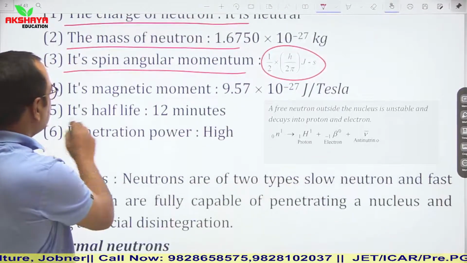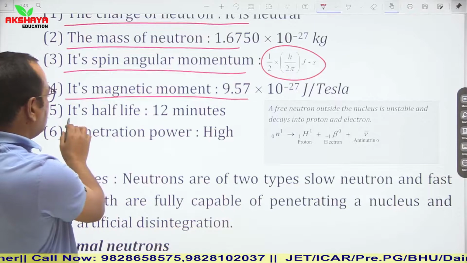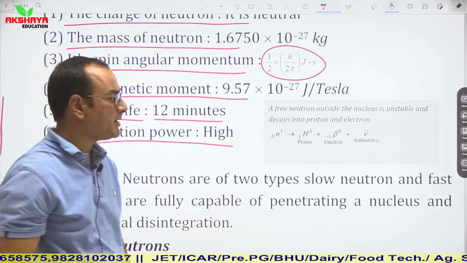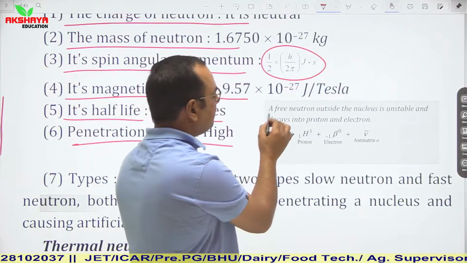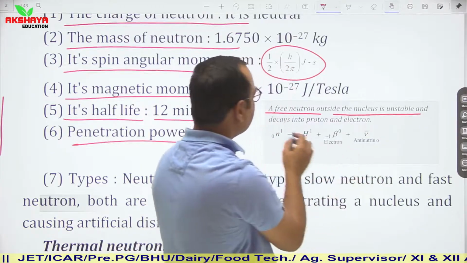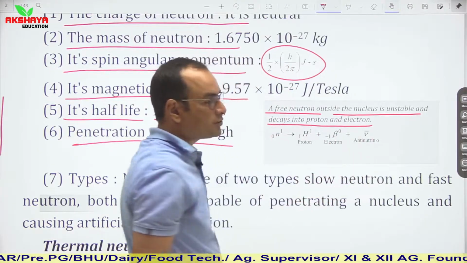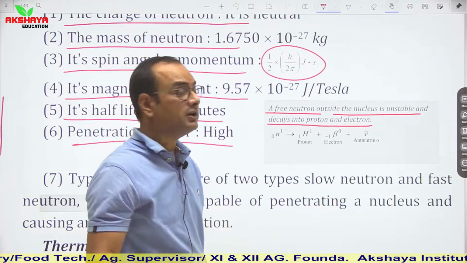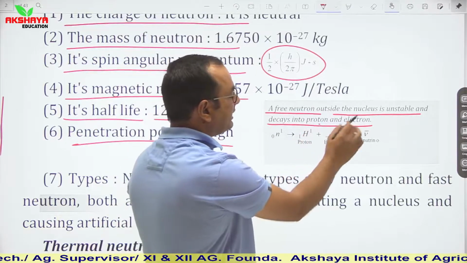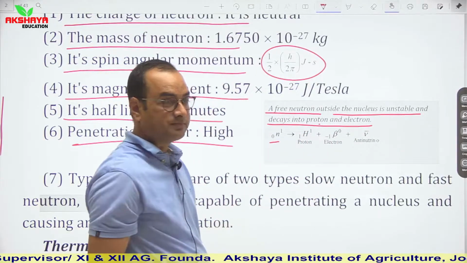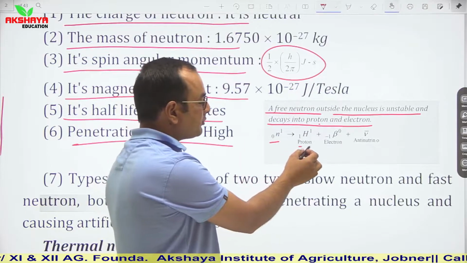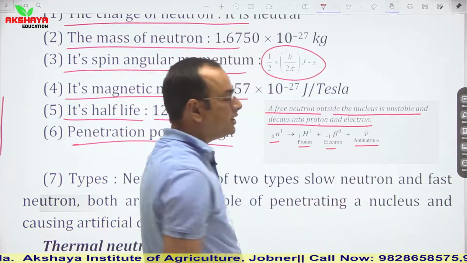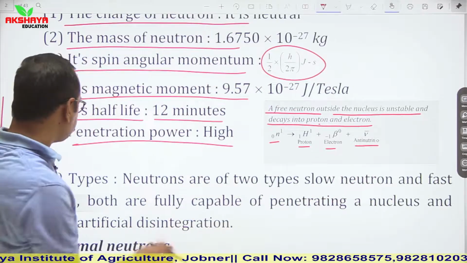Its magnetic moment, no need to memorize. Its half life is around 12 minutes. Penetration power is high. In general, we can say that a free neutron outside the nucleus is unstable and decays into a proton and an electron. Let us say this is 0 and 1. The neutron decays into a proton plus an electron, meaning a beta particle, and a particle known as an antineutrino is emitted spontaneously.